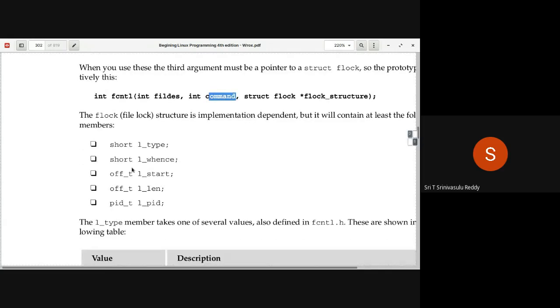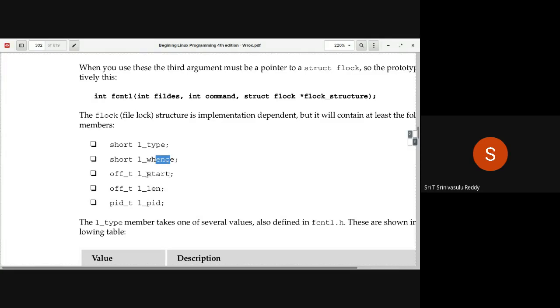So what are the fields that are there within the struct flock? These are the fields. What type of lock you want to apply, in the sense you want to know or apply or whatever. And then how do you identify the region? Are you going to identify the region with respect to the beginning of the file, with respect to the current position, or with respect to the end of the file? Those are the three things, just like you have with lseek.